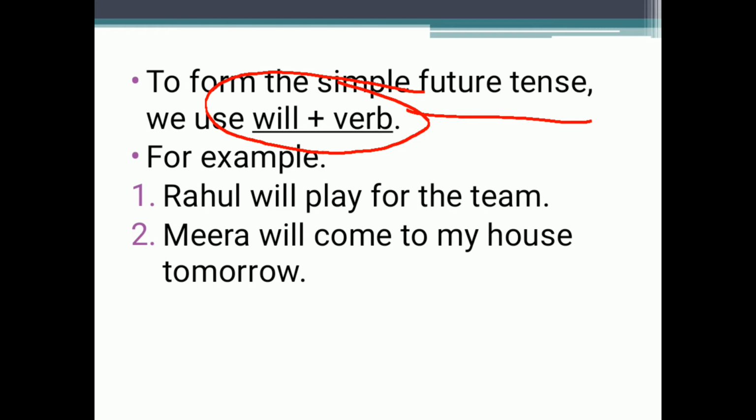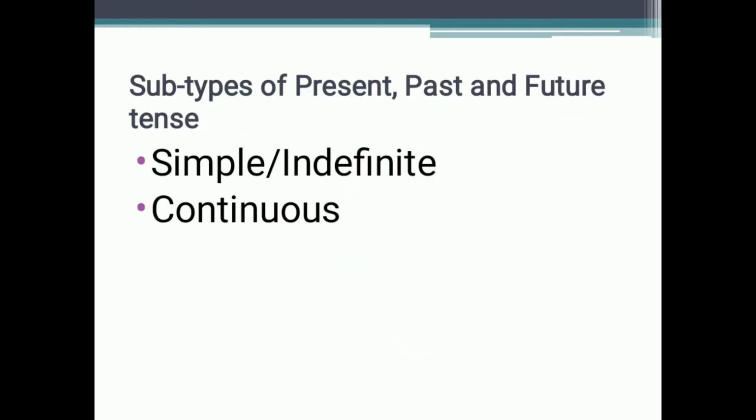For example, Rahul will play for the team. Now what is play? We have seen will is there, play is the verb, play is the action that is used. Similarly, Meera will come to my house tomorrow. Here will is used with the verb come. In this way, these are some general rules with the help of which we can change the simple regular verbs into simple past, present or future respectively.